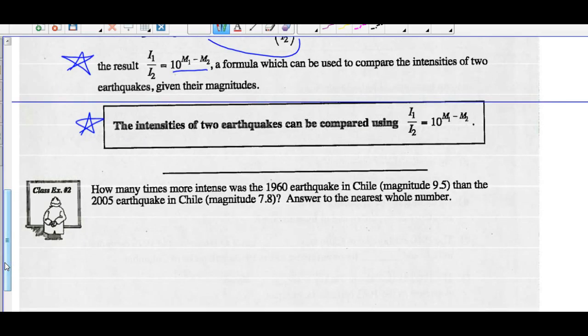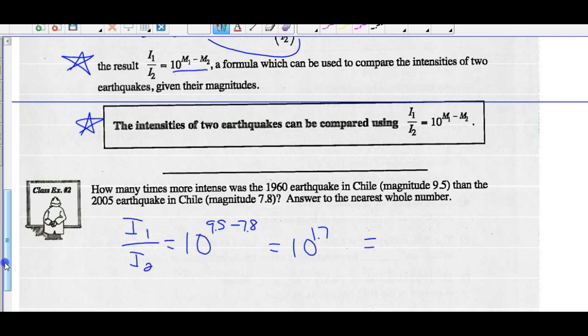So how many more times intense was the 1960 earthquake than the 2005 earthquake in Chile? Well, use this. Intensity 1 over intensity 2 would be 10 to the exponent magnitude 1, which was 9.5, minus magnitude 2, which is 7.8. So 10 to the exponent 9.5 minus 7.8, which is 1.7. And then use your calculator.